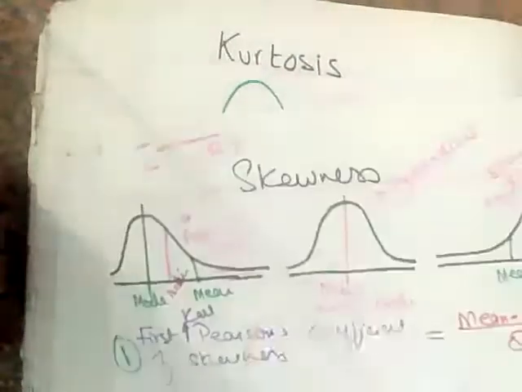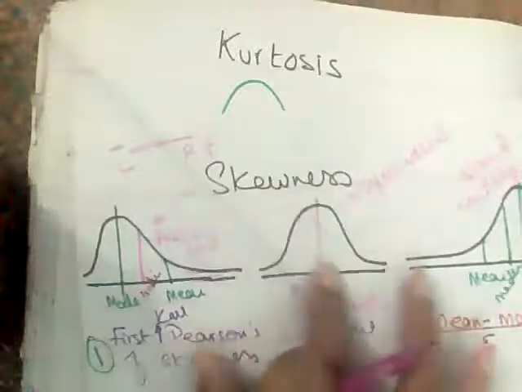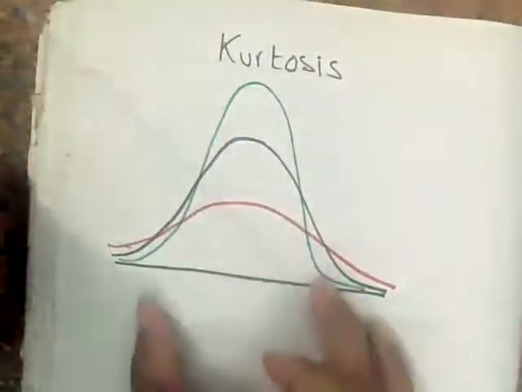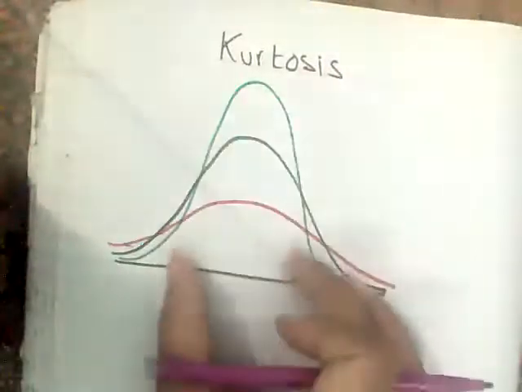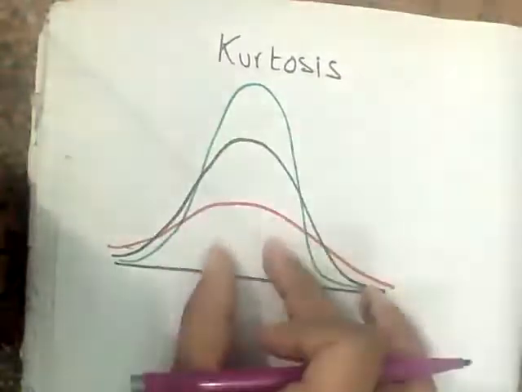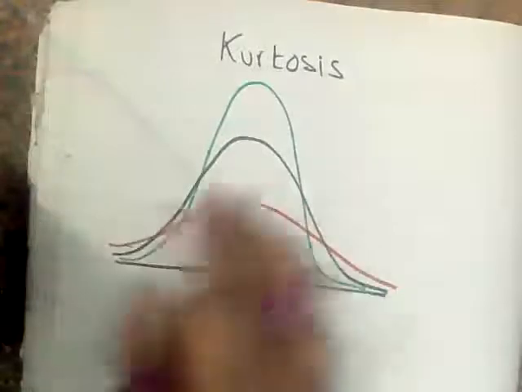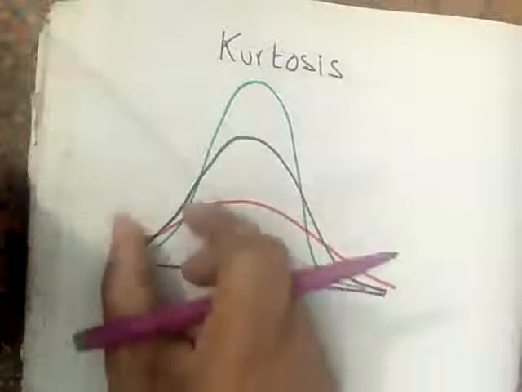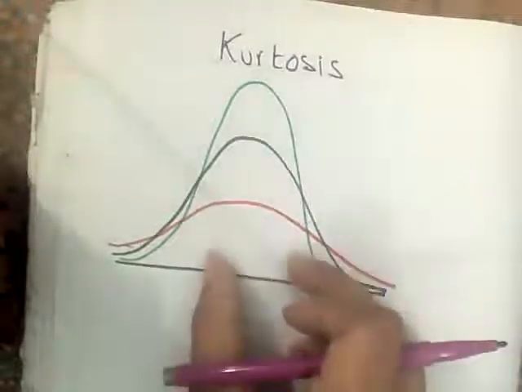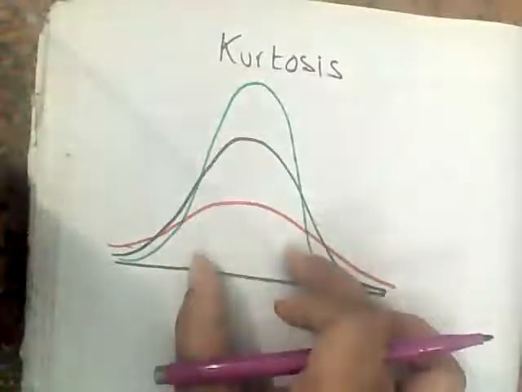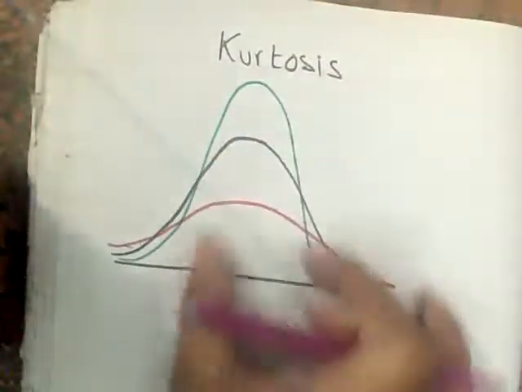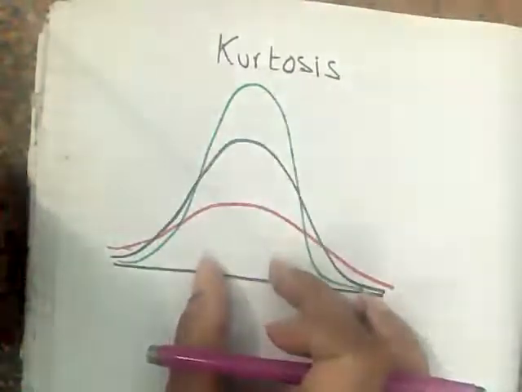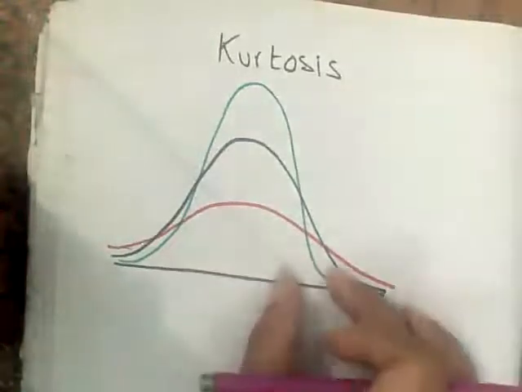Kurtosis, likewise, skewness tells whether the distribution is symmetrical or not. Now, if the data is symmetrical, then there are three possibilities. Either it has a very high peak, meaning the majority of the values of the data are somewhere in the center, right? Normal distribution, we know that throughout. For example, if I'm talking about some test or quiz, in the beginning few students got less marks, few students got more marks, and on average students got marks in the center. But when I talk about this high peak one, the high peak shows that the majority of the students got marks in the center. Hardly anyone got very less marks. Hardly anyone got the maximum marks.